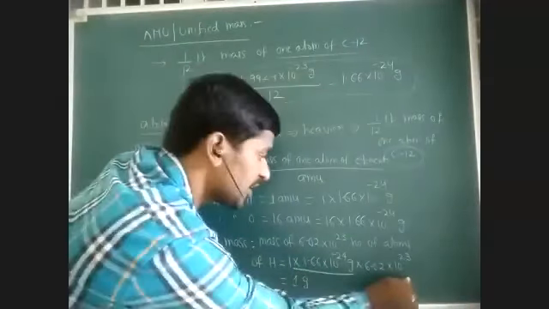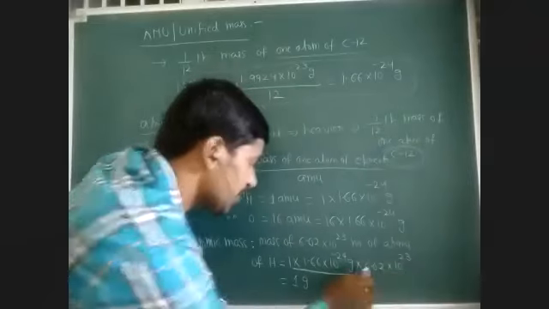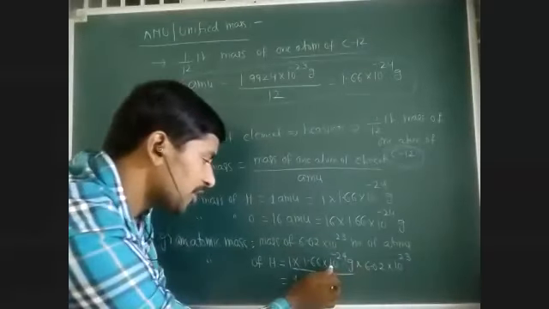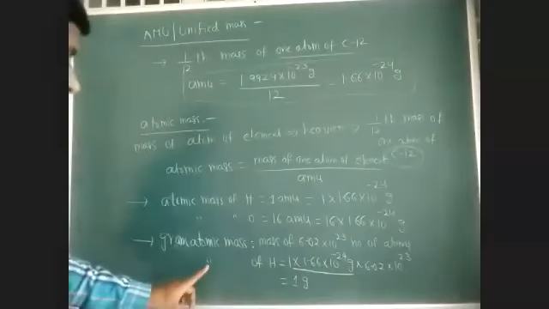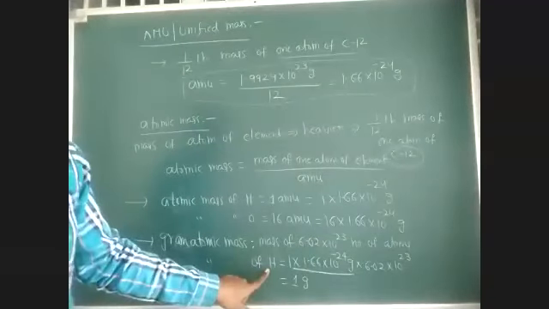Now we are calculating the mass of Avogadro number of hydrogen atoms. If you simplify this, we'll get 1 gram. So 1 gram indicates Avogadro number of hydrogen atoms.